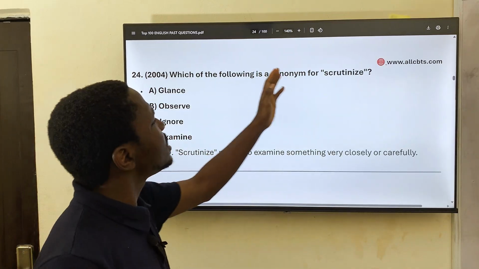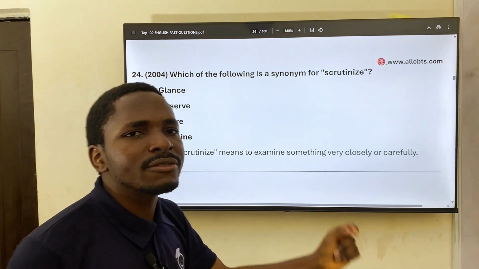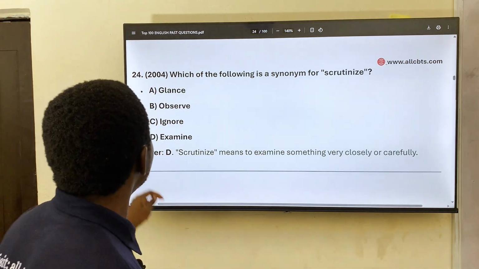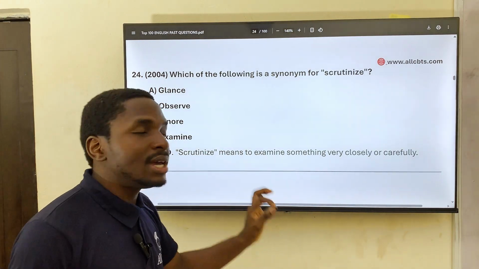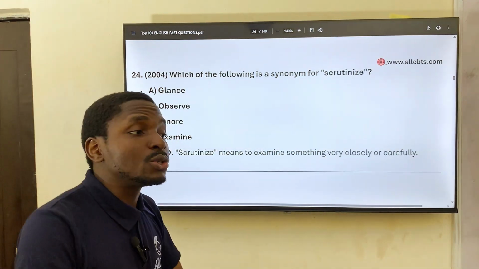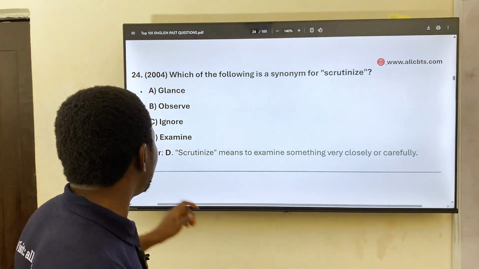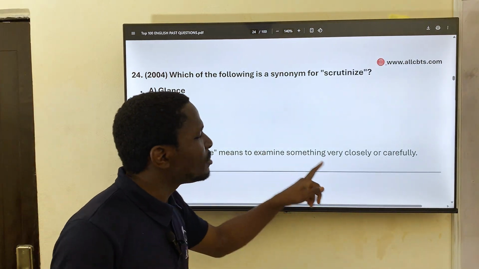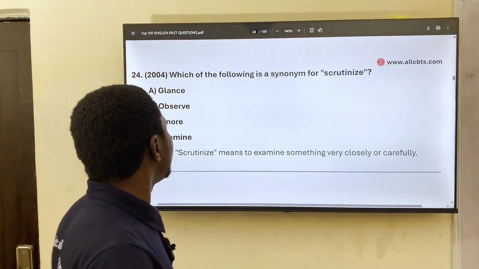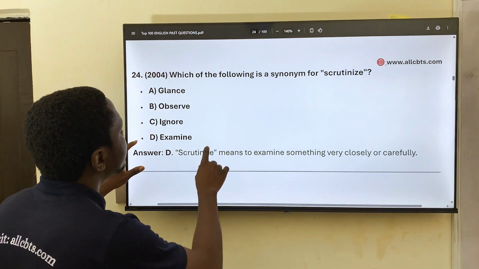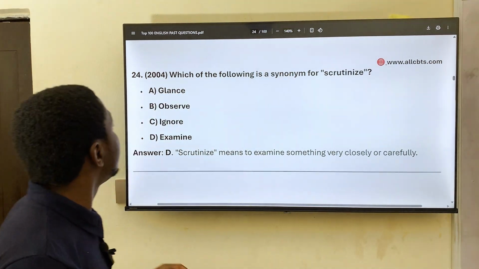24. Which of the following is a synonym for scrutinize? Scrutinize is gotten from the word scrutiny. It says glance, observe, ignore, examine. That's to point a torch at. Scrutinize means to examine something very closely, to put it under a microscope. So that's the correct synonym for scrutinize: to examine really closely, investigate.